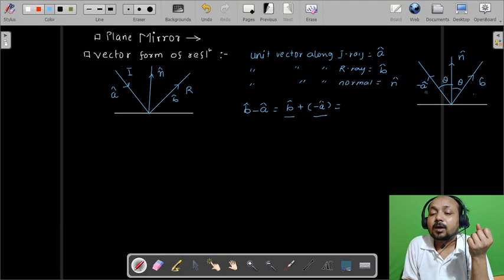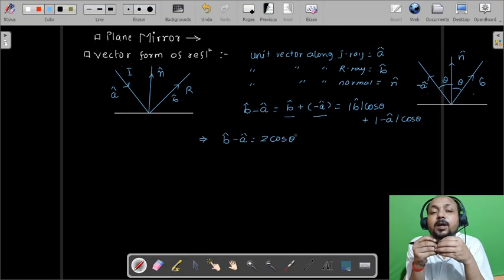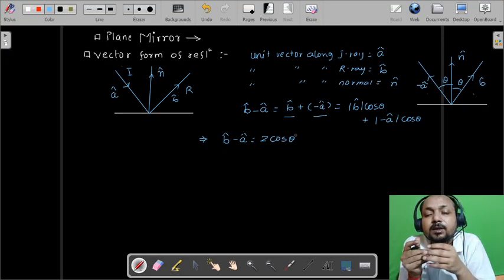The component of minus A cap along the normal or N cap is given as, and the component of B cap along the normal can be given as mod of B cap cos theta plus mod of minus A cap cos theta, which can be further given as B cap minus A cap is equal to, this will come out cos theta, this will come out cos theta, so adding them, 2 cos theta.